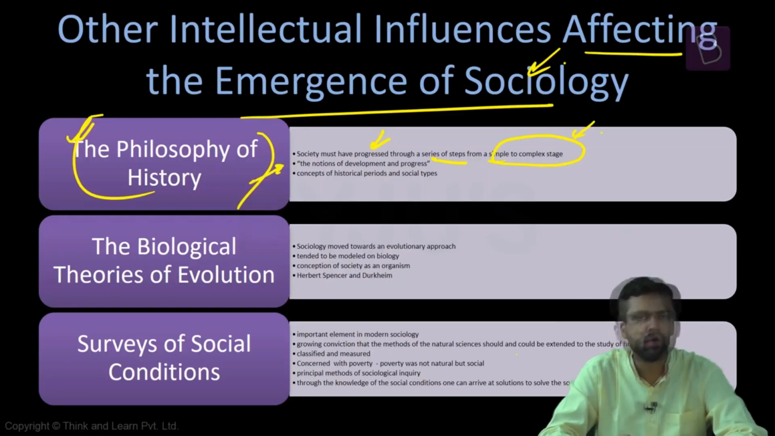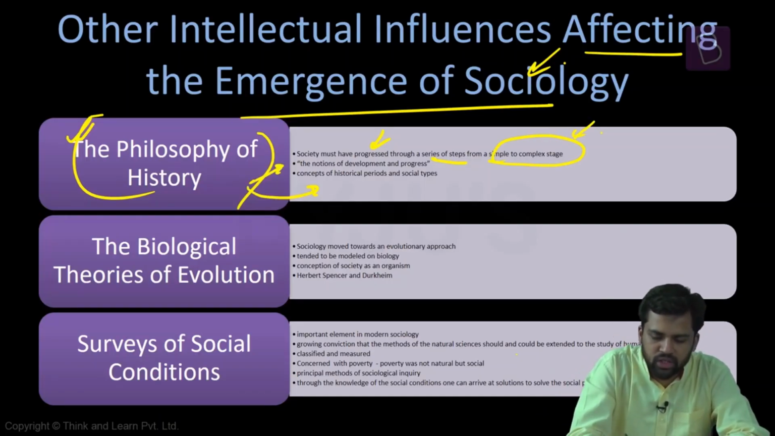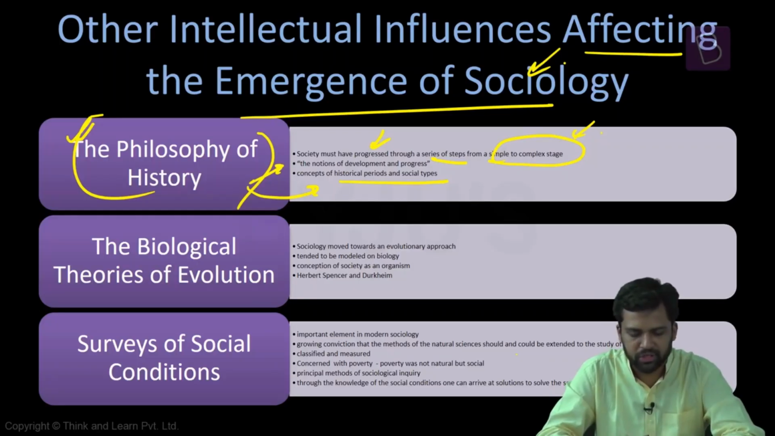On the side of philosophy, it has contributed to the notions of development and progress, and on the scientific side, it has contributed to the concepts of historical periods and social types. So, one intellectual influence is the philosophy of history. An organism evolves over a period of time.